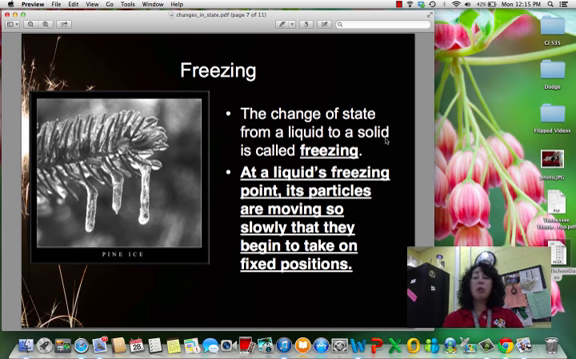Now, if we're talking about taking heat away, which we can do, then we're talking about causing those particles to move more slowly. So if we're talking about going from a liquid to a solid, then those particles find that fixed position. And when we're taking that heat away and going from a liquid to a solid, that is called freezing.